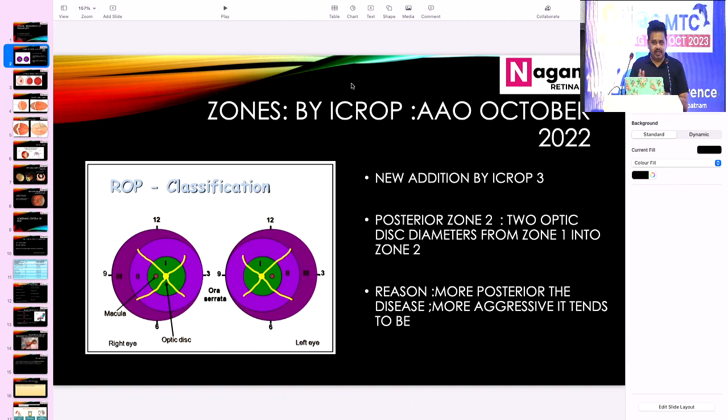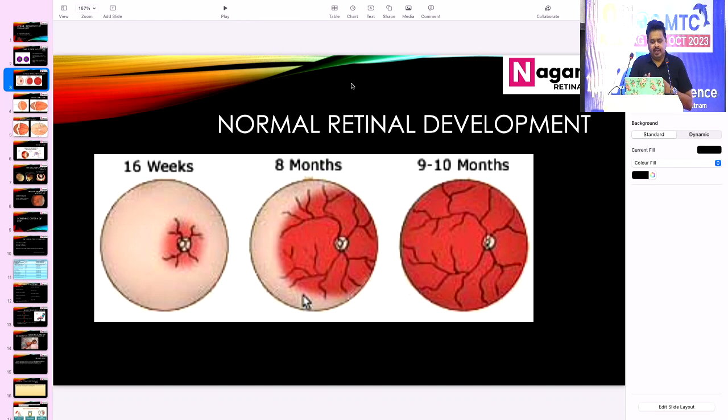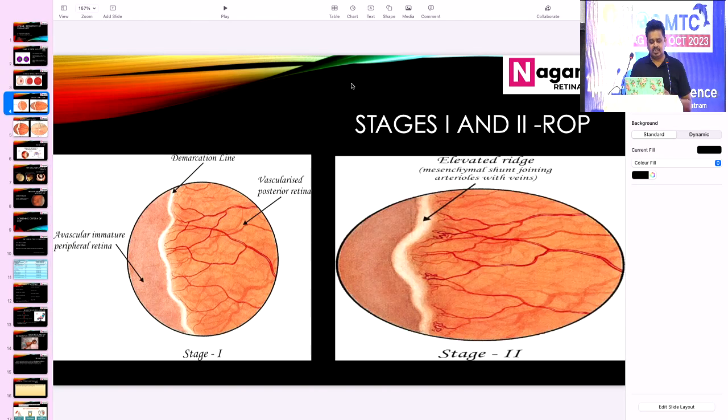So that's the reason why they have subclassified zone 2 into two regions, anterior zone 2 and posterior zone 2. Coming to the normal development, by about 16 weeks, central zone 1 is vascularized, by 8 months zone 2 is vascularized, and by 9 to 10 months, the whole retina is vascularized.